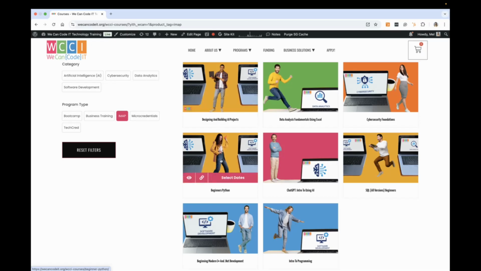We also have beginners Python. Python is such an amazing language. If you're interested in AI, data science, even cybersecurity and programming, this is the course to take. It will help you get started learning the underpinnings of coding, programming, etc., which will help you on your journey to AI engineering, for example.